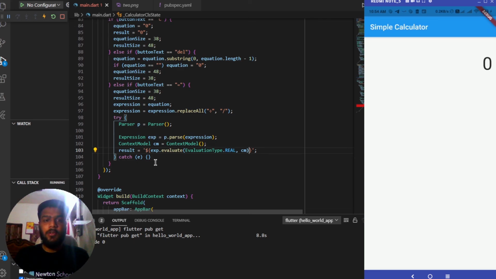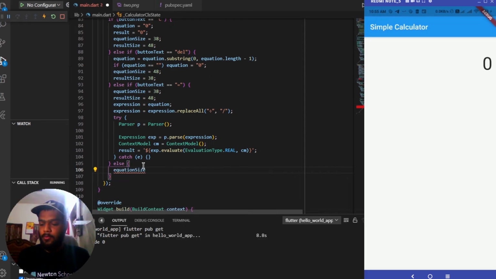And for the catch block we'll be keeping it as empty only. At last, after the else if condition, we are having another else condition, and it will be setting the value of equation size back to 48. Equation size will be set back to 48. The value of result size will be set back to 38.